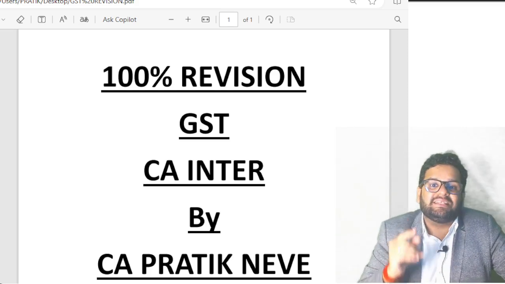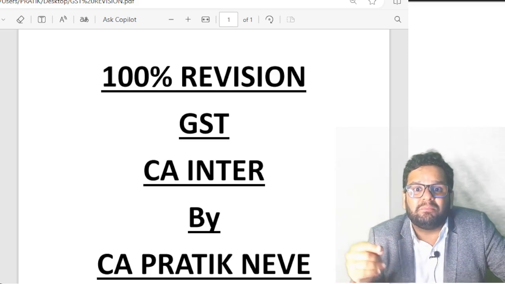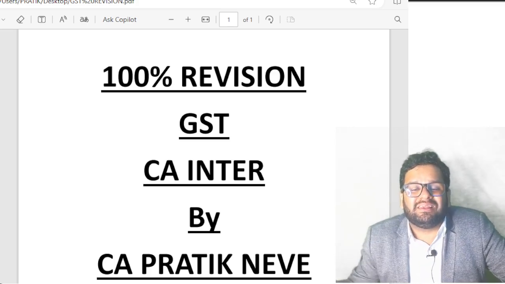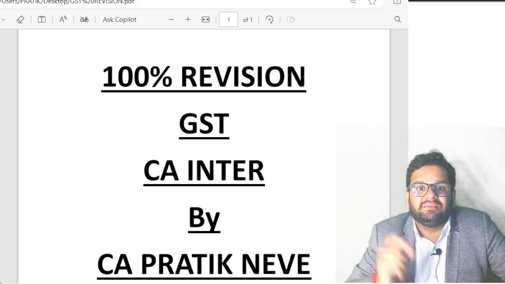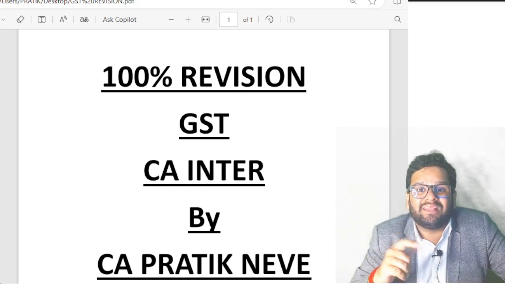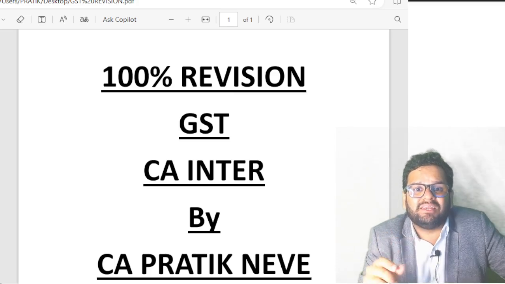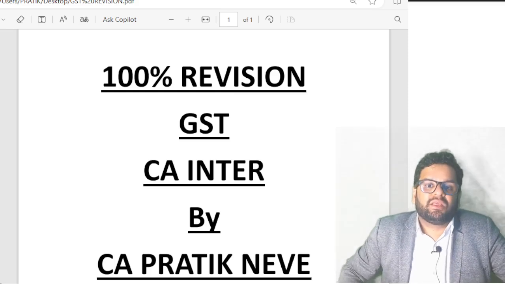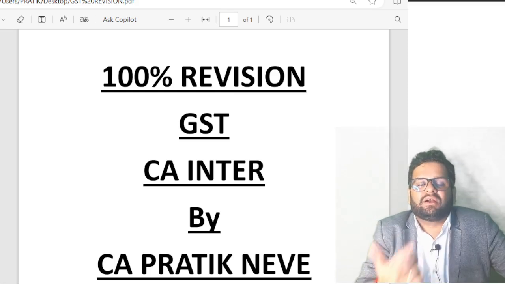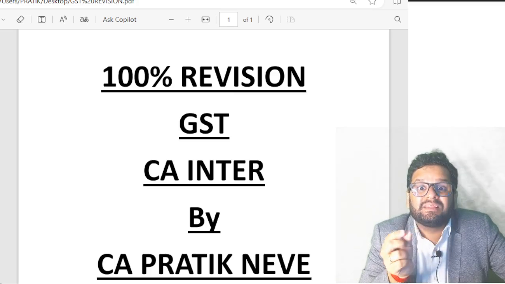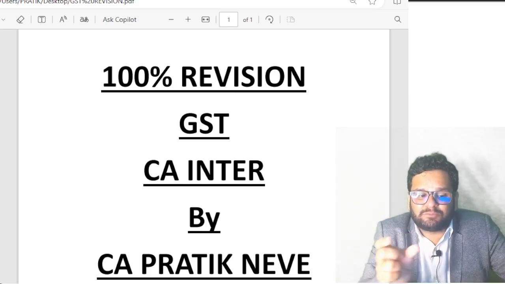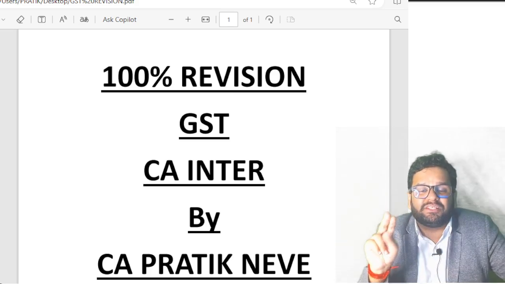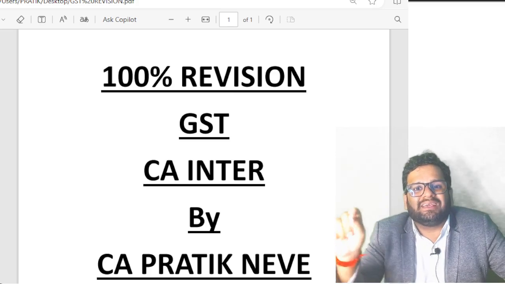Then section 68, e-way bill, electronic way bill. Do you understand what is e-way bill? When to make this e-way bill? This e-way bill will be issued when the consignment value exceeds rupees 50,000. What is the meaning of consignment value? Consignment value means assessable value as per section 15 plus GST. When that exceeds rupees 50,000, you should make e-way bill.